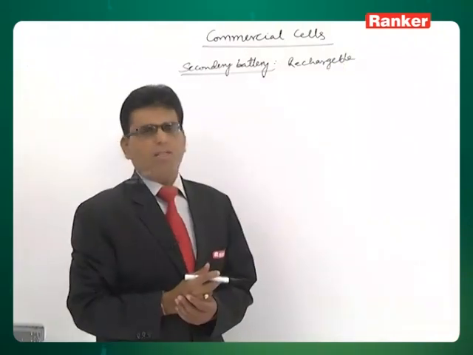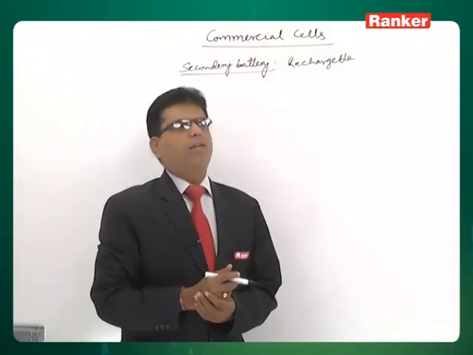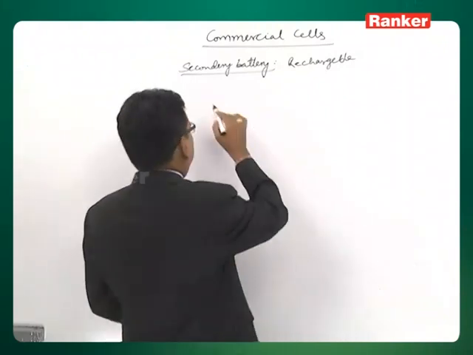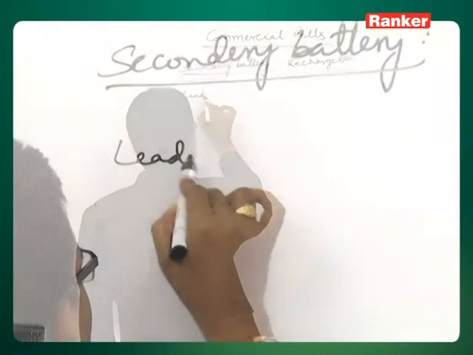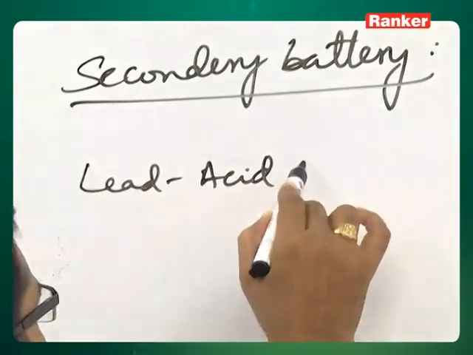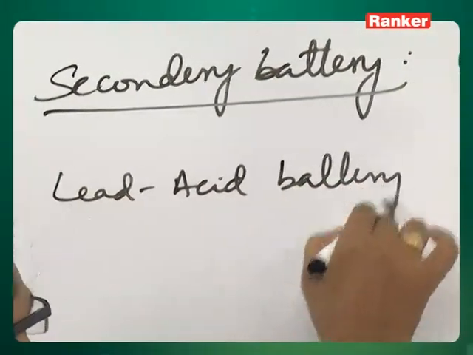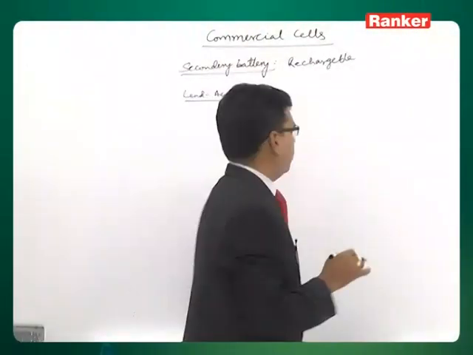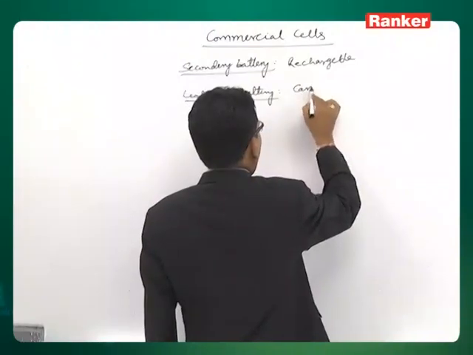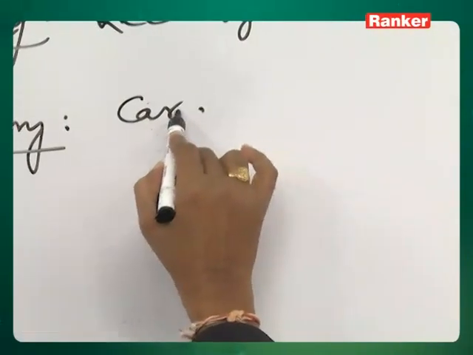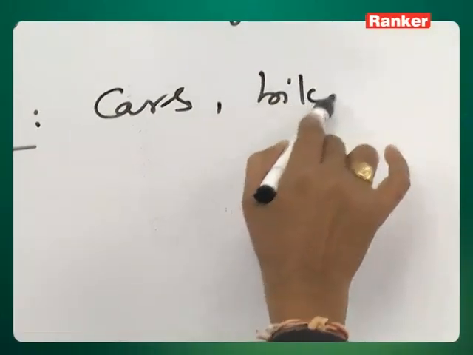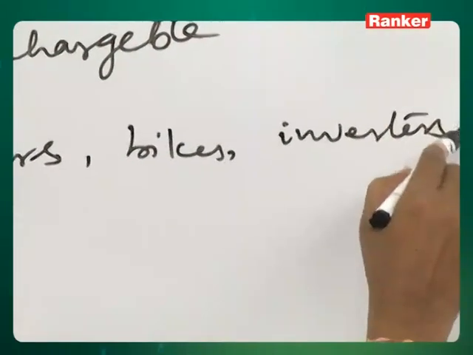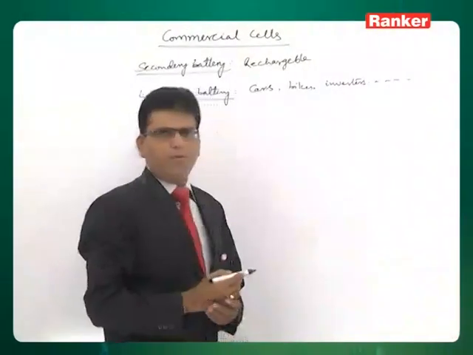The best and well known example is the lead acid battery, which we use in car batteries, bikes, inverters, and so on and so forth.